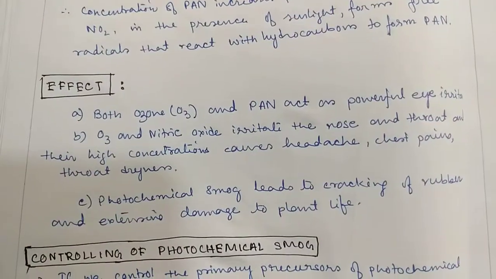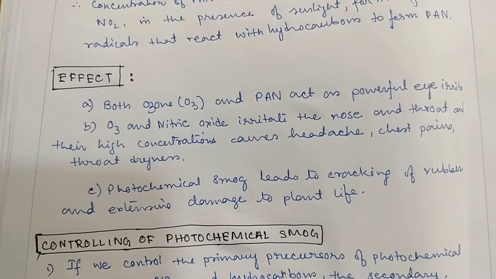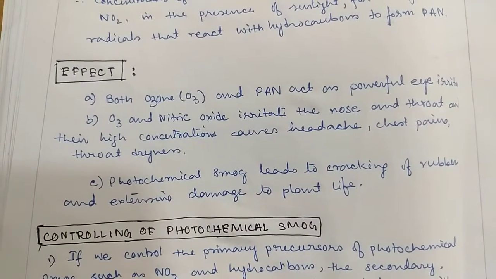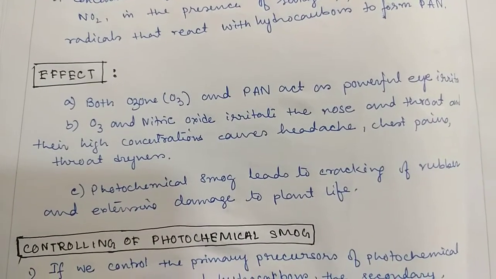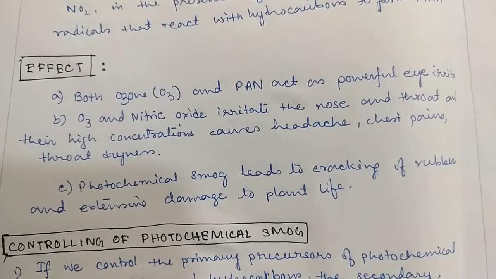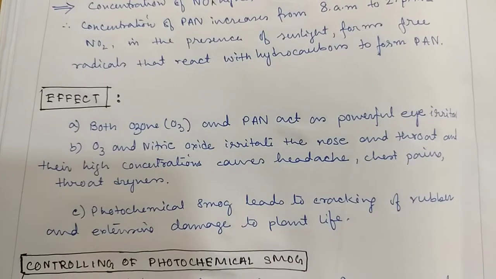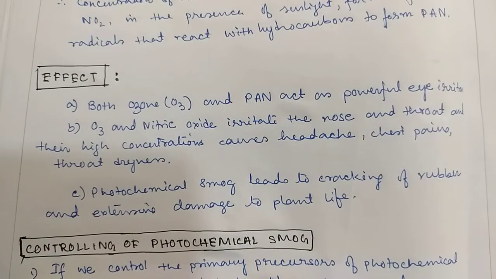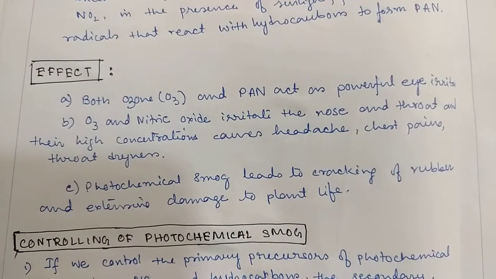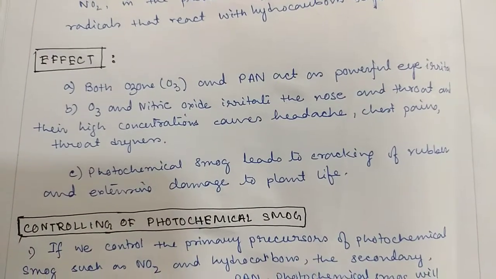Now let us discuss the effects. From discussing the effects, you can get to know the whole effects and fate of this smog. Both ozone and PAN act as powerful eye irritants. O3 and nitric oxide irritate the nose and throat, and their high concentration causes headache, chest pains and throat dryness. Photochemical smog leads to cracking of rubber and extensive damage to plant life.